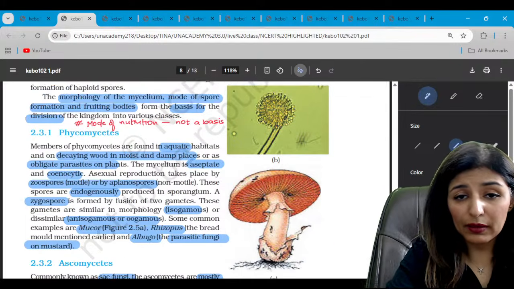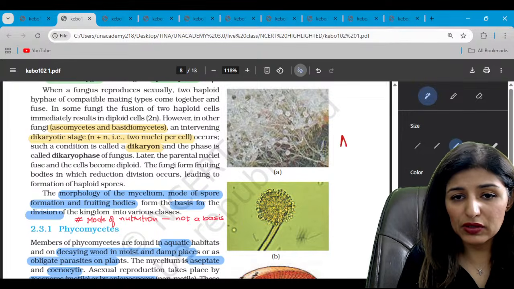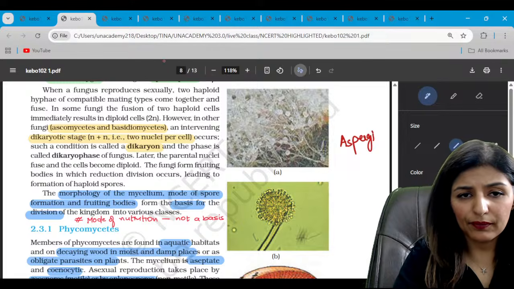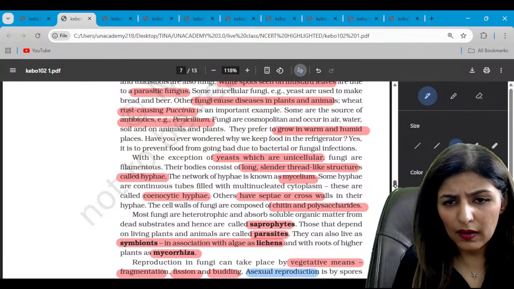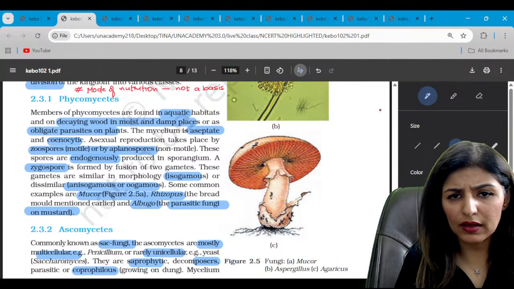So the first diagram here, this is Mucor. Just a second, guys.